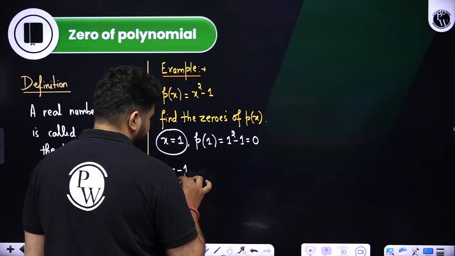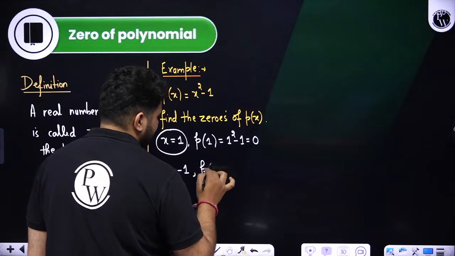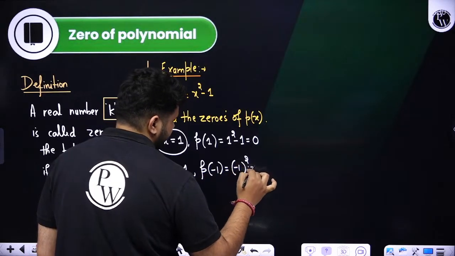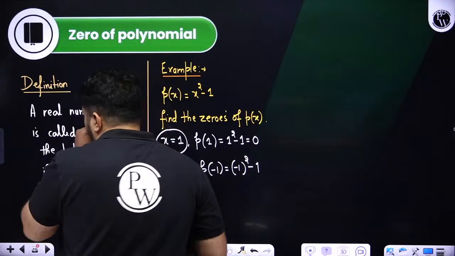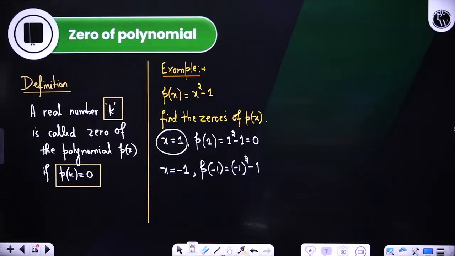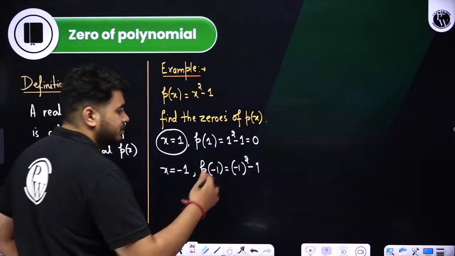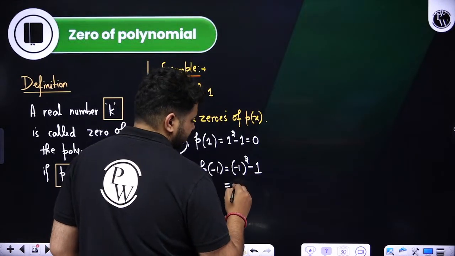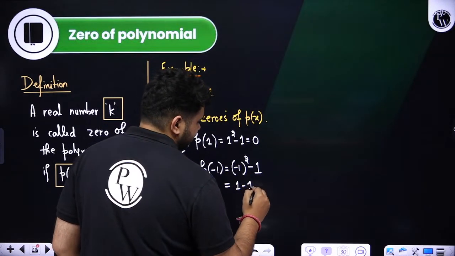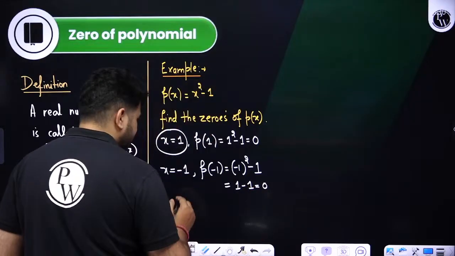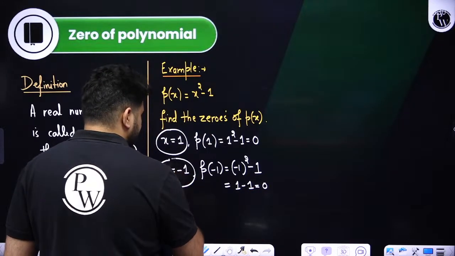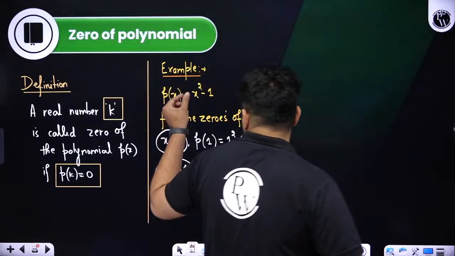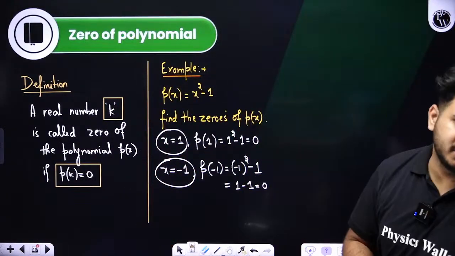Similarly, if I take x equals minus 1, p of minus 1 will be minus 1 whole square minus 1. Minus 1 whole square is 1, so 1 minus 1, which is again 0. So x equals minus 1 is also a zero of this polynomial. So x equals 1 and minus 1 both are the zeros of this polynomial.